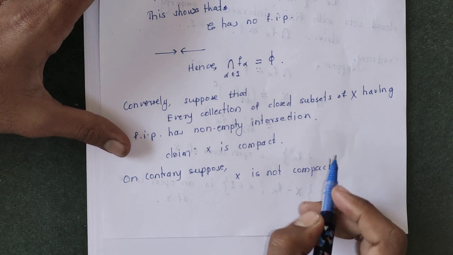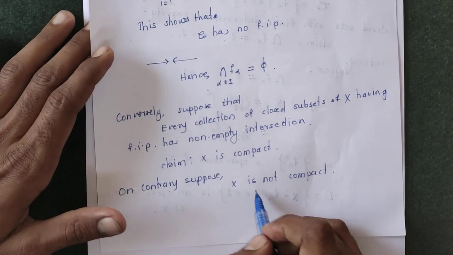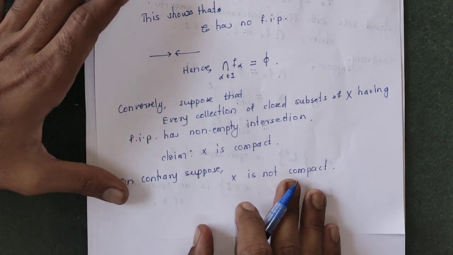X is not compact means there exists some open cover of x which does not admit any finite subcover.